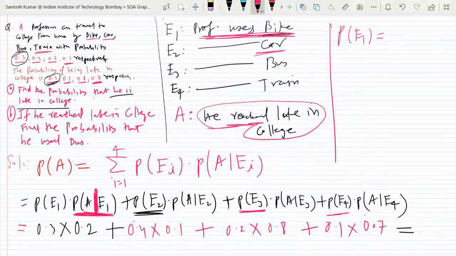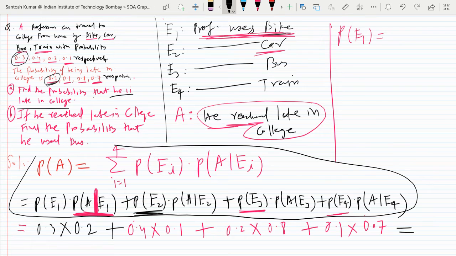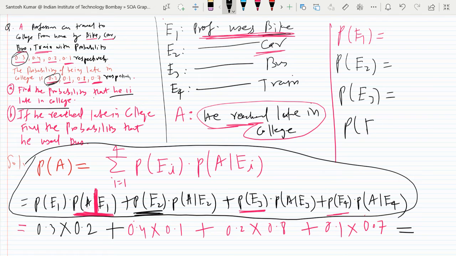Now what I'm saying is, when you write this formula, you see what things you need. You need probability of E1, probability of E2, probability of E3, probability of E4, as well as probability of A given E1, probability of A given E2, probability of A given E3, probability of A given E4.